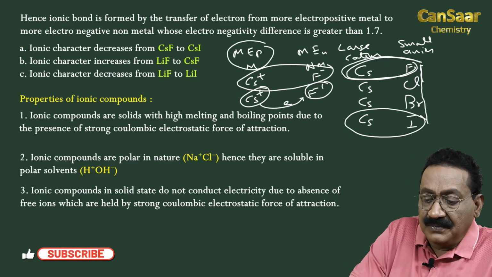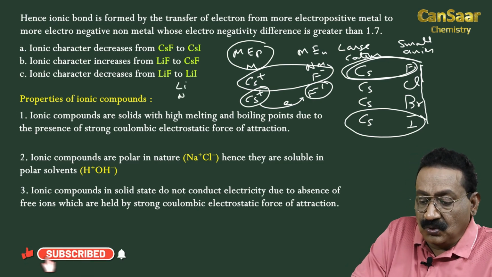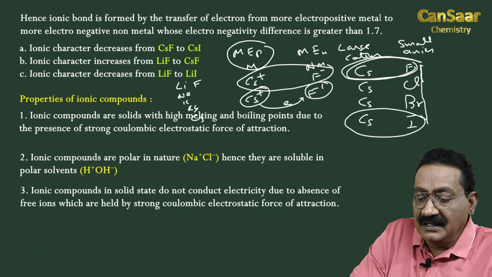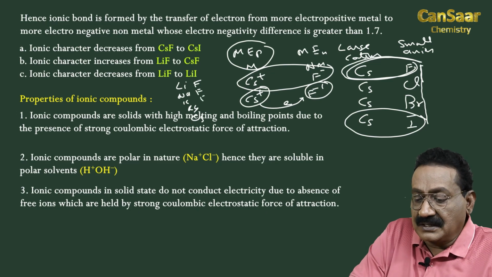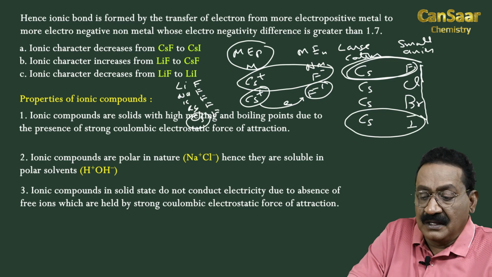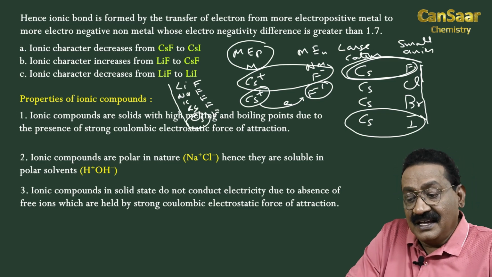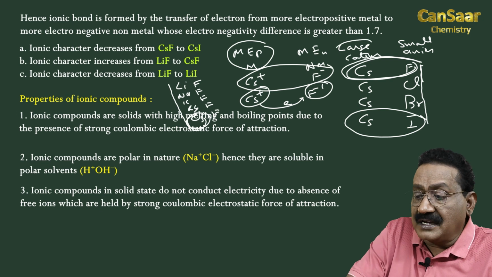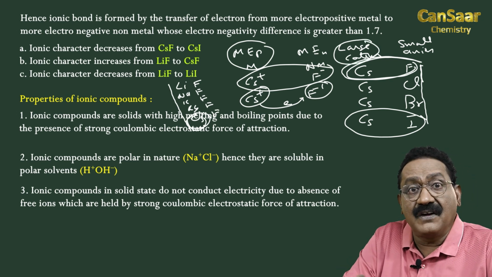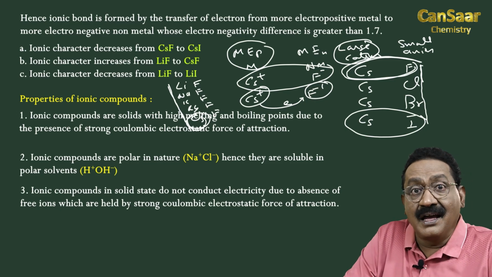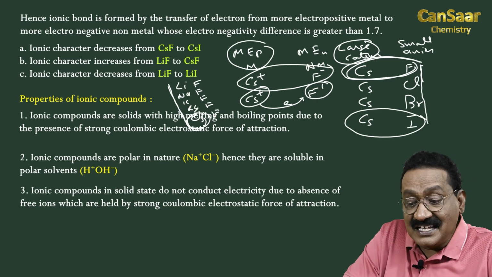Similarly, from lithium to sodium, potassium, rubidium, cesium. So, here lithium fluoride, sodium fluoride, potassium fluoride, rubidium fluoride, cesium fluoride. From lithium to cesium, cationic size increases. Hence, cesium ion is a large cation. Large cations favor ionic bond. Hence, from lithium fluoride to cesium fluoride, ionic nature increases.